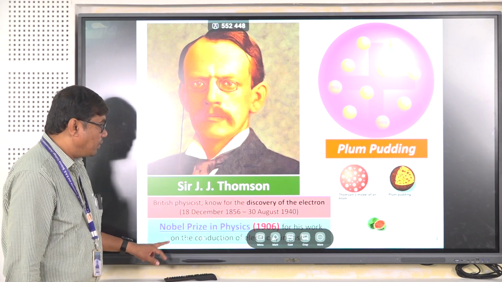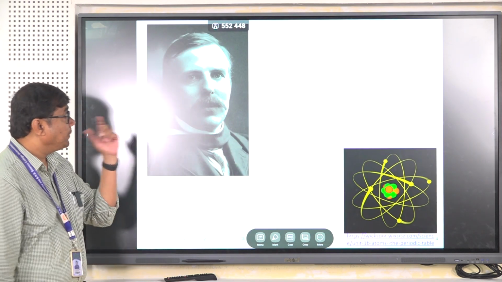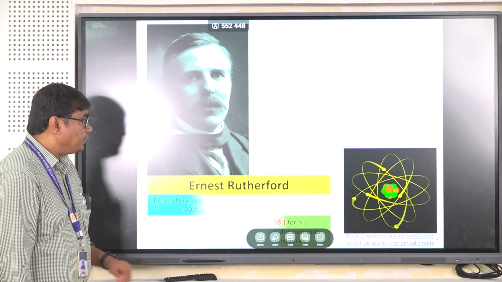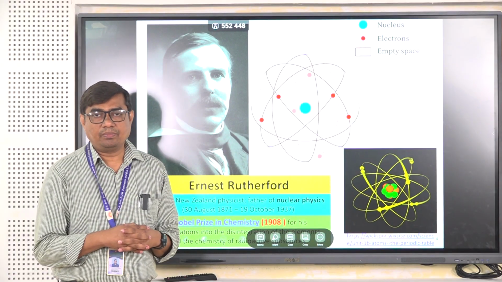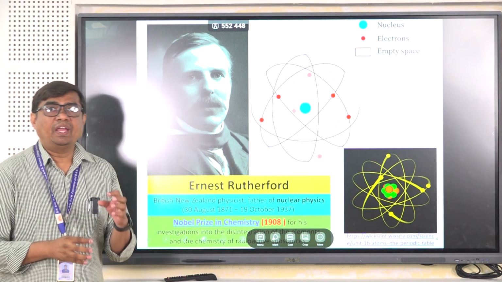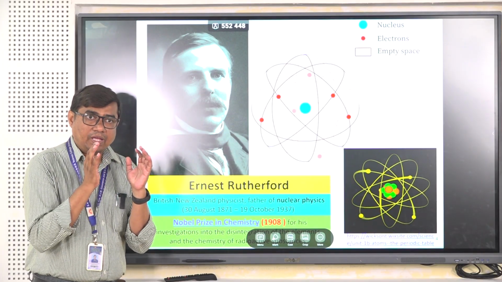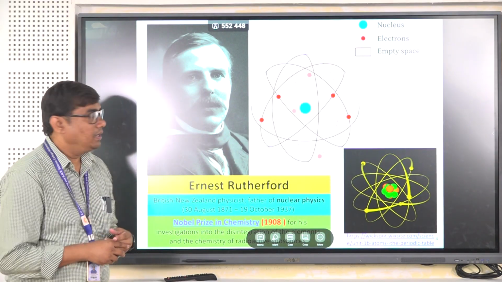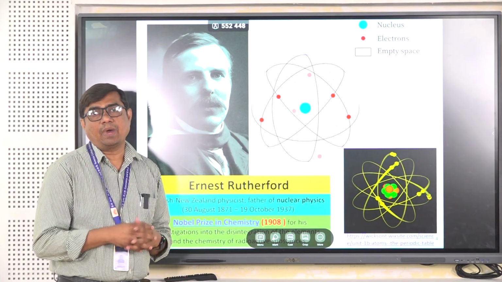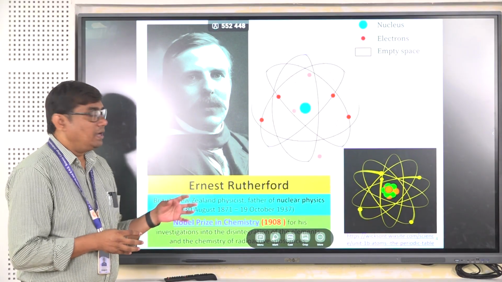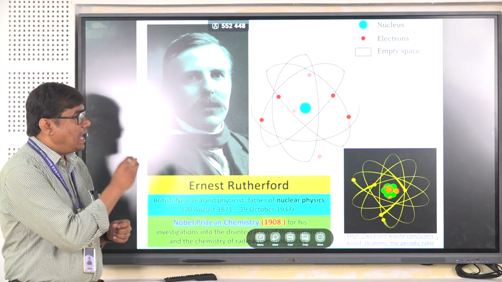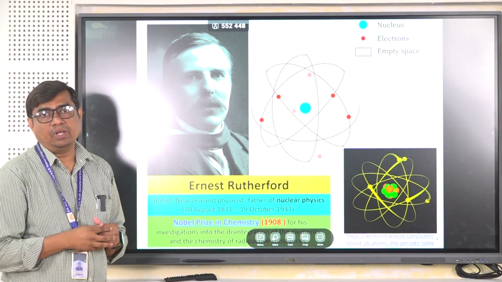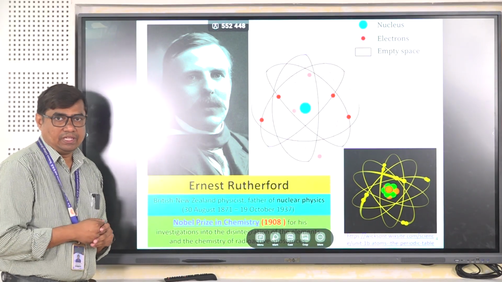Next to Sir J.J. Thomson came Ernest Rutherford, who said the atom is not a positively charged sphere, but an empty sphere where the electrons revolve in circular orbits continuously around a central part called the nucleus, where the positive charges, that is protons, are present, and the negatively charged electrons continuously revolve around the nucleus.